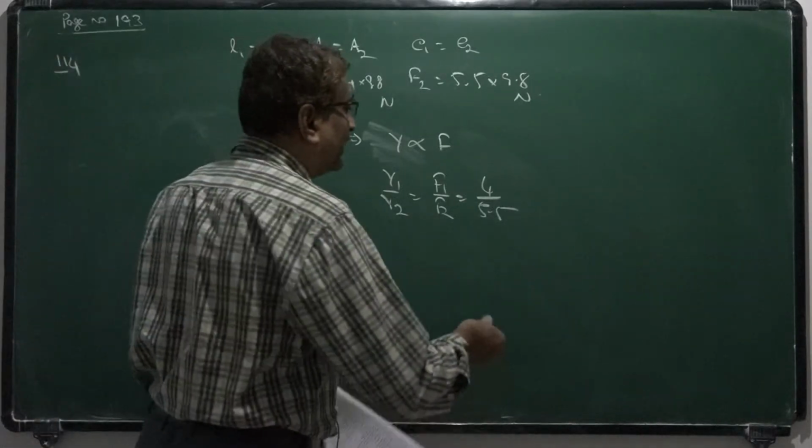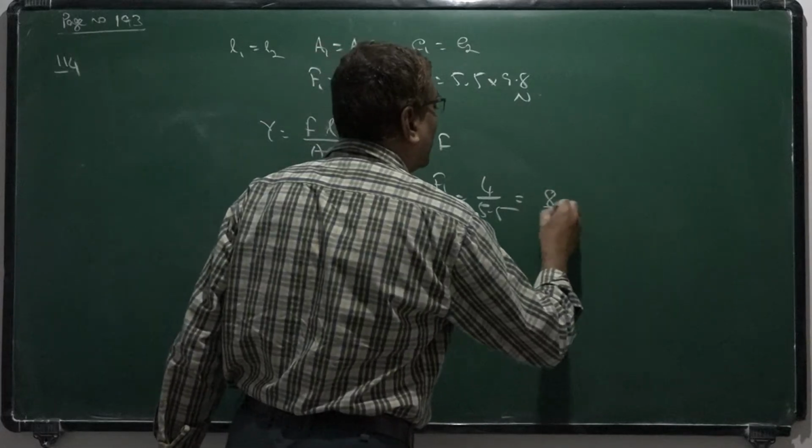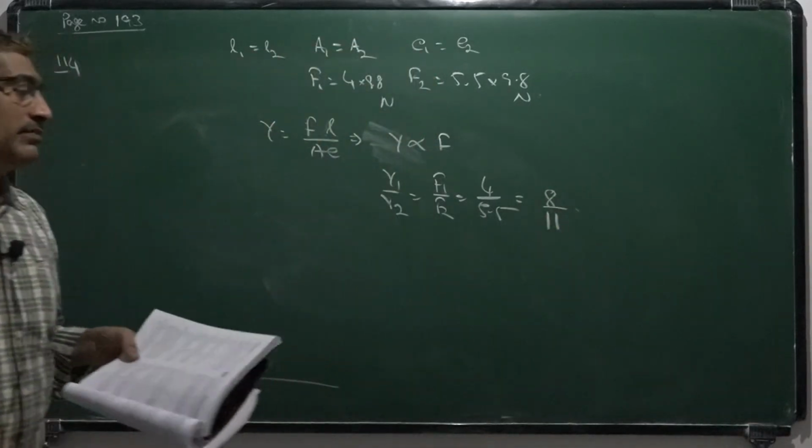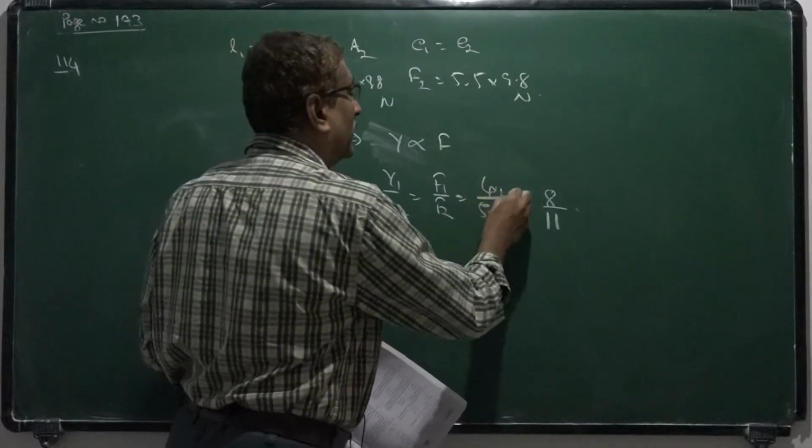In the options it is given like this, 8 by 11. That means multiplying both with 2, we will get 8 by 11.